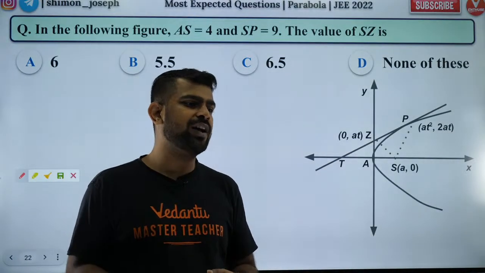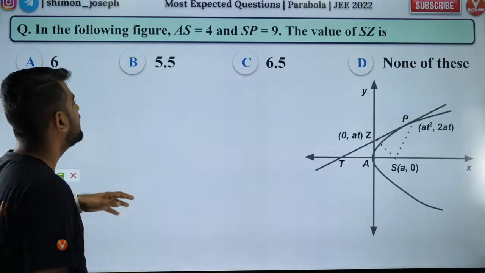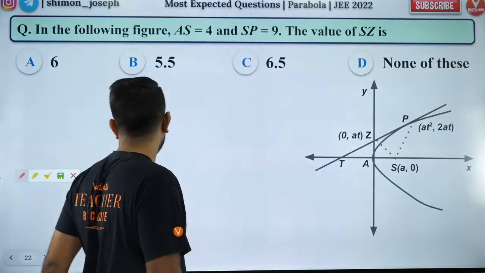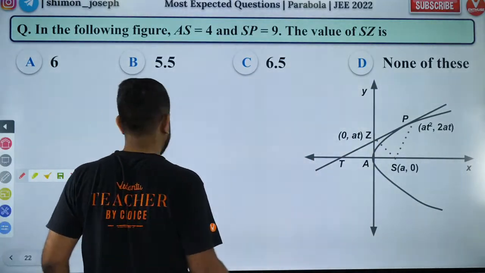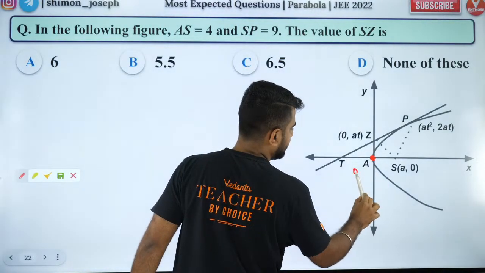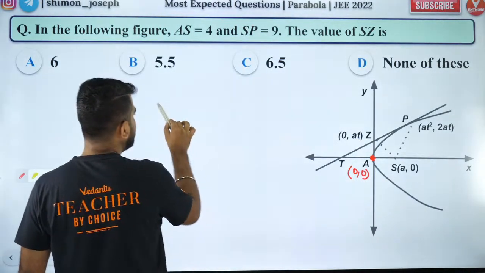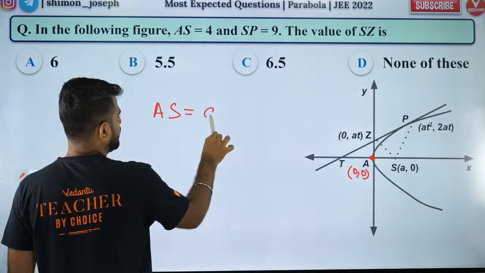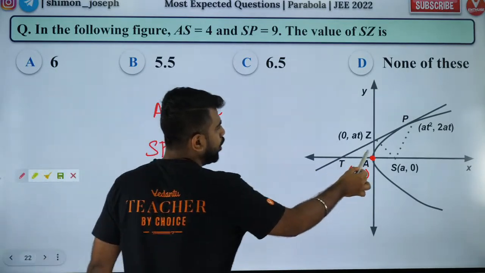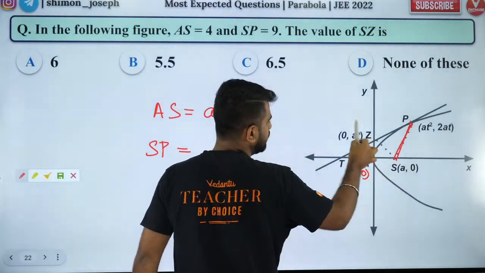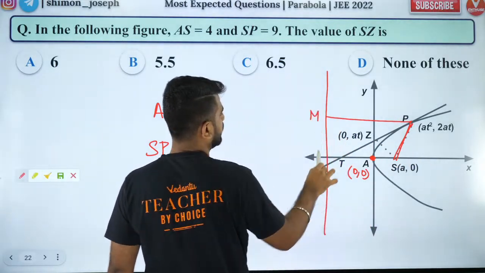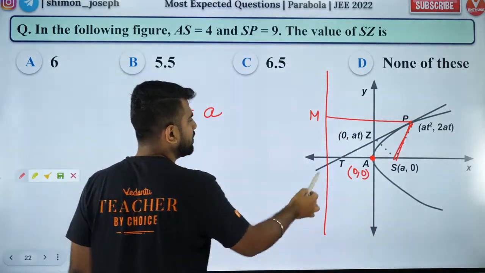In the following figure, AS is equal to 4, SP is equal to 9. Then what is the value of SZ? See, A is what? A is the vertex. So 0, 0 is A. So what is AS? AS is equal to A. And what is SP? SP is the focal distance, which is nothing but the distance from the directrix.